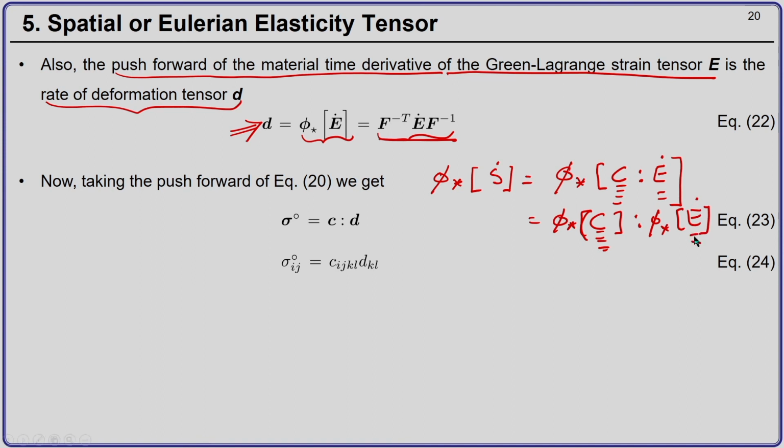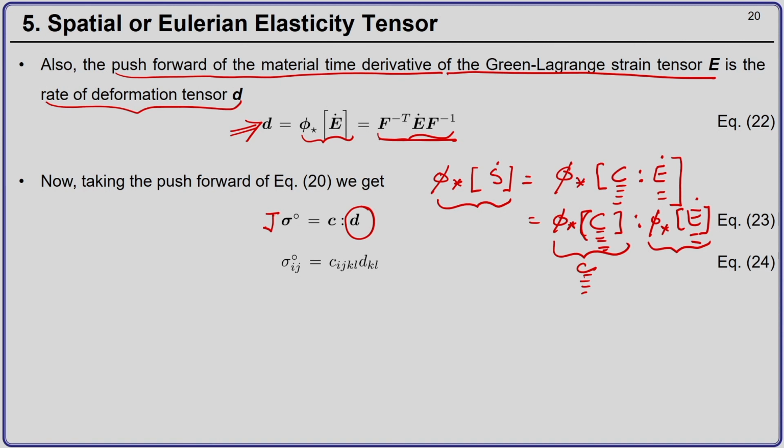So, phi star of S dot will be nothing but J times sigma 0. Let us call this sigma 0, and the push forward of the material time derivative of the Green-Lagrange strain tensor will be d, that is the rate of deformation tensor, and let us define the push forward of the material elasticity tensor as small c.